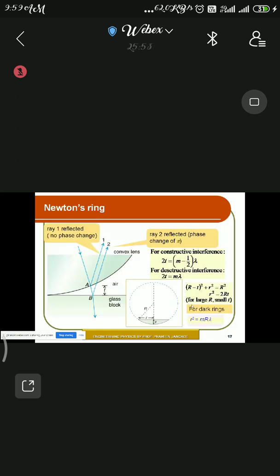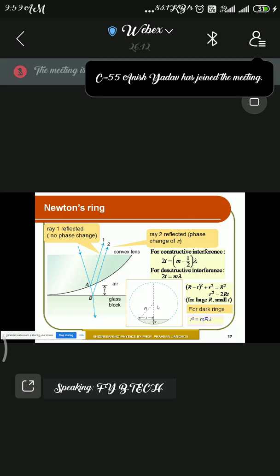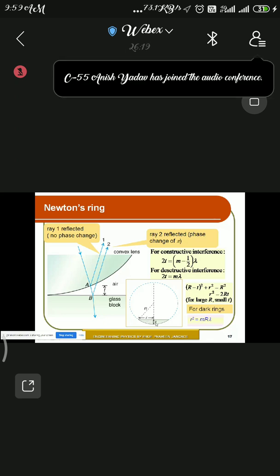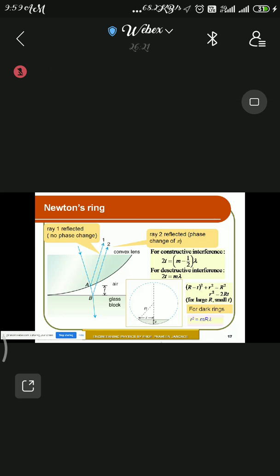So we were discussing the radius of the circular path. Here you can see this is your convex lens, and the path has been extended so that it can trace a circle. Capital R is the radius of the circular path. From this, simple trigonometry has been applied. Here this is your r, and this is t, so this entire thing becomes R minus t.